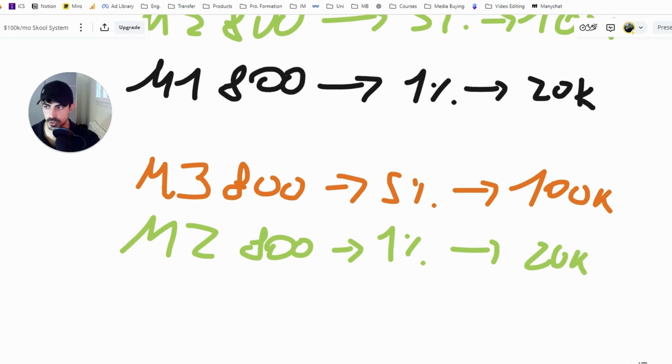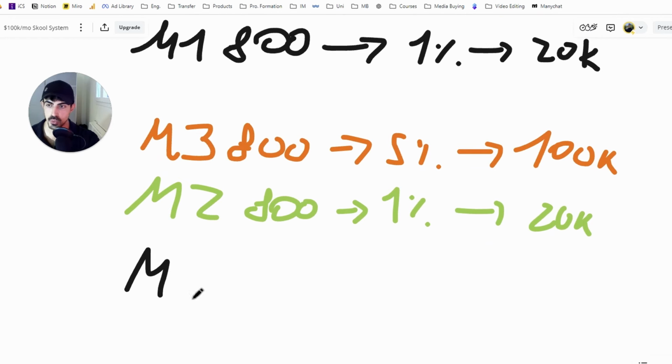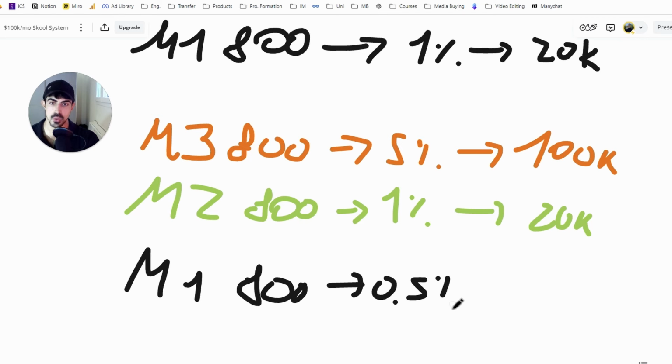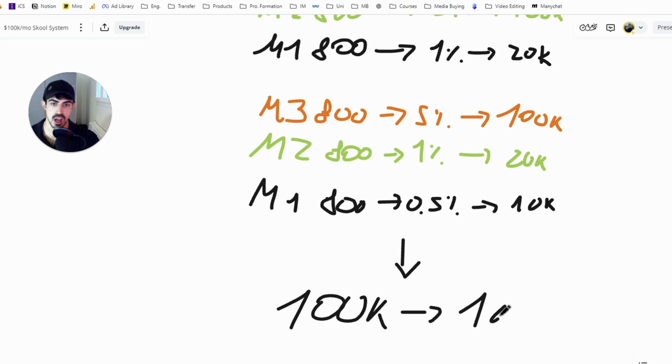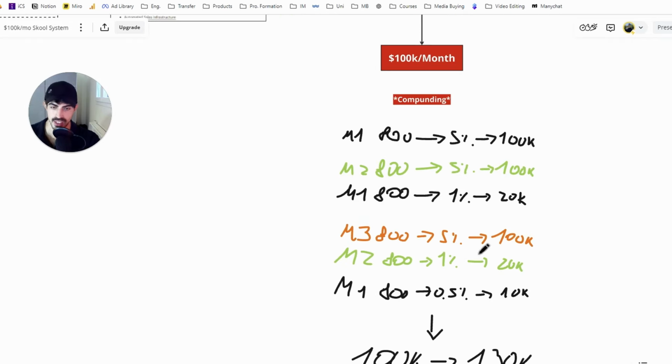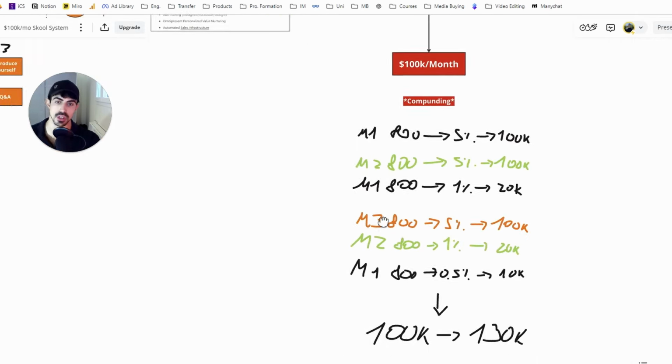But it doesn't stop here, because we still have month 1, and some people are not yet converted, and we convert them during the 3rd month, and let's say that only 0.5% of them we convert, and it becomes 10K. So on the 3rd month, instead of having $100,000, we're actually generating 130K, and this grows, and we can do this again and again. This is the only model where it doesn't go down.